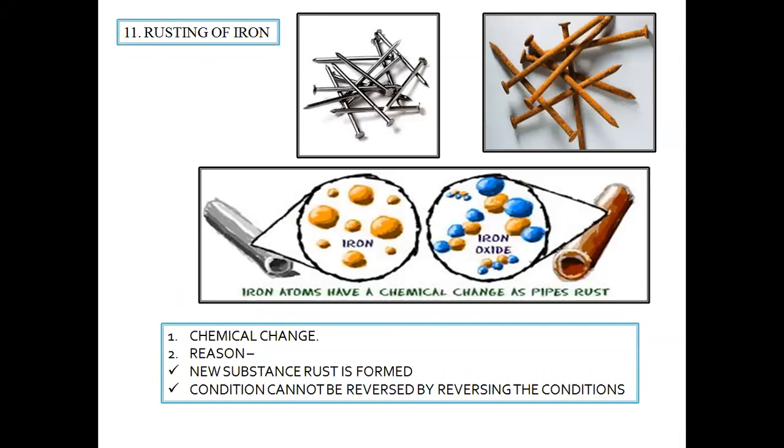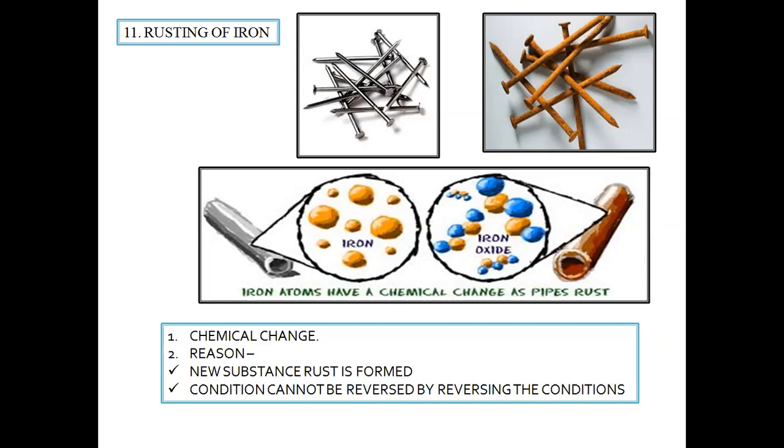Now, when the nail comes in contact with water and air, it forms a reddish brown structure above the nails, and after that the nails remain worthless to be used. Now, this is known as rusting. Even if we try to get back the original nails from these rusted nails, we will not get back it. That is, firstly, we will not get back the original substance.